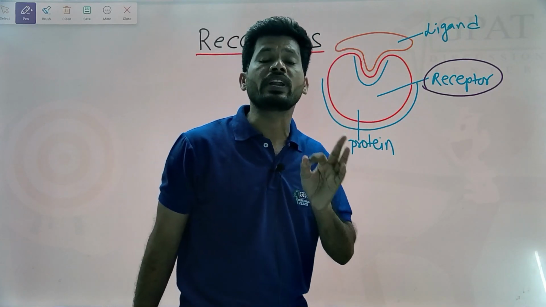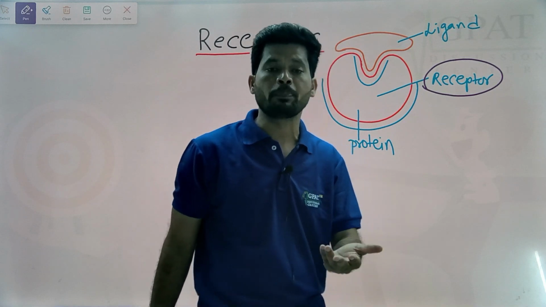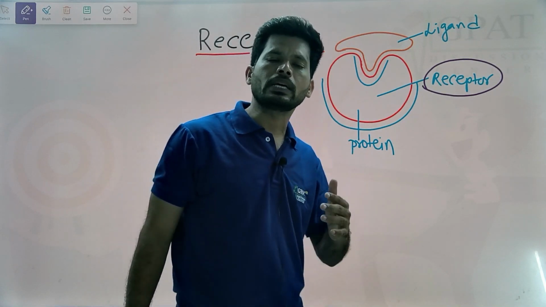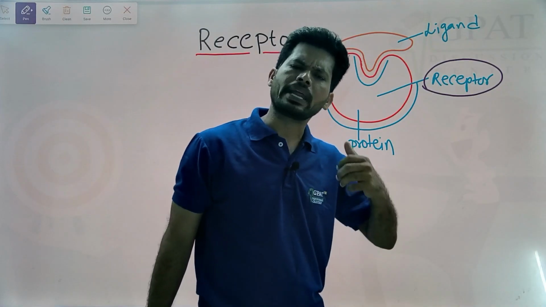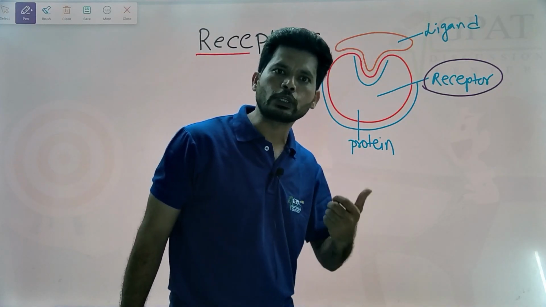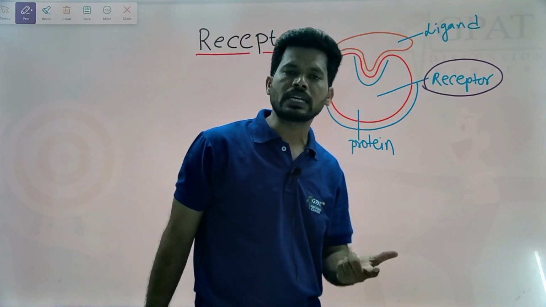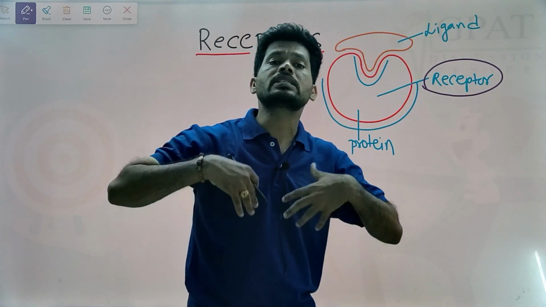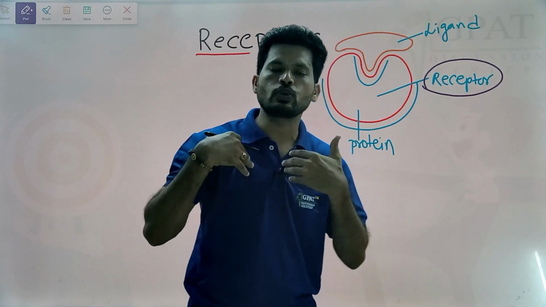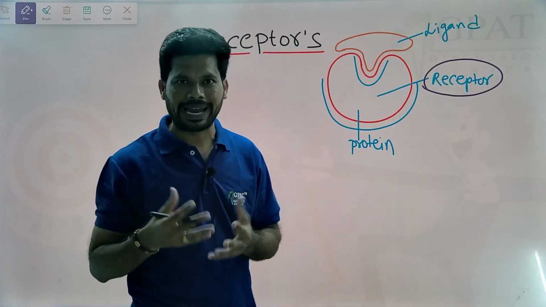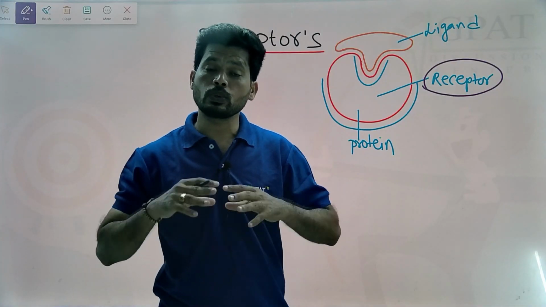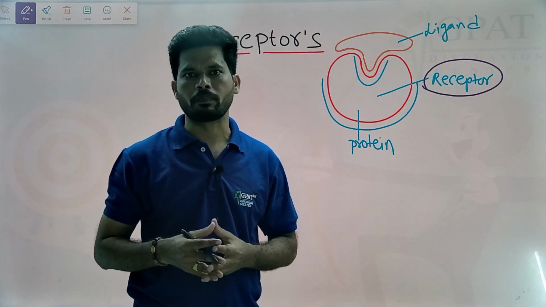For example, phenylephrine will bind to the alpha-1 receptor. Benzodiazepines and barbiturates will bind to the GABA receptor. Like that, to show its action, any drug should bind to a binding site, nothing but a receptor. After binding to the receptor, based on its nature, the drug may show agonism, antagonism, partial agonism, or inverse agonism.